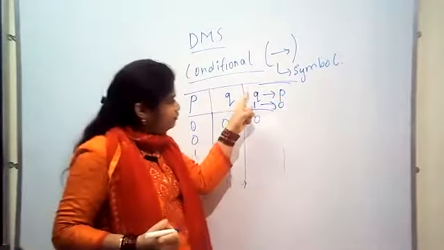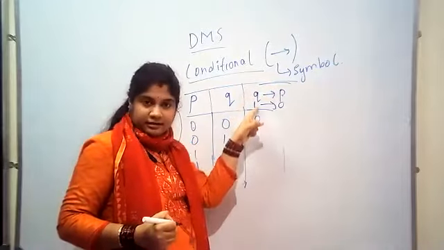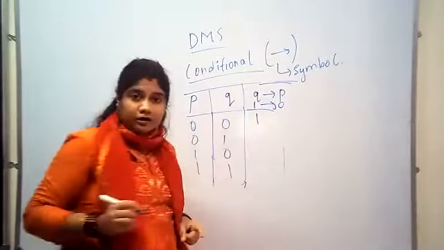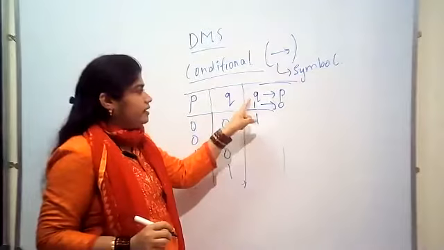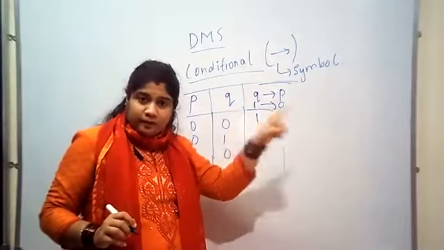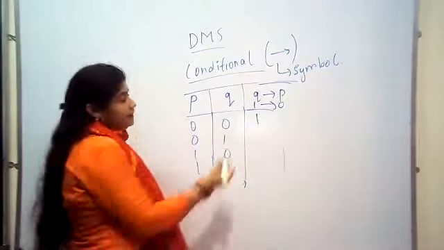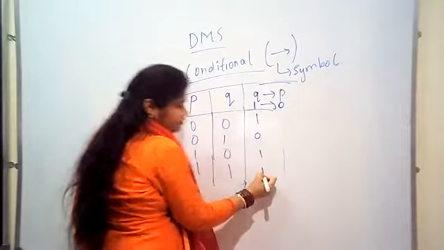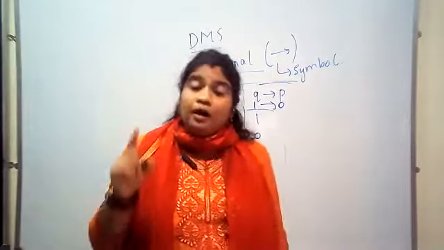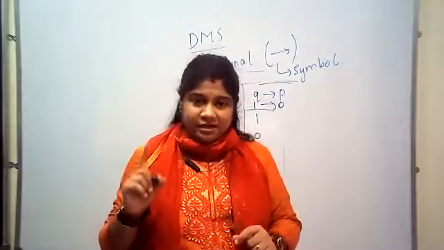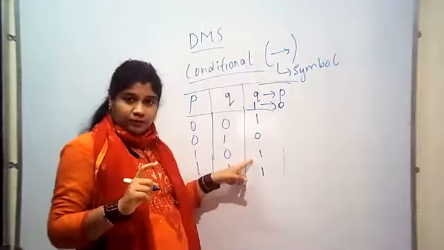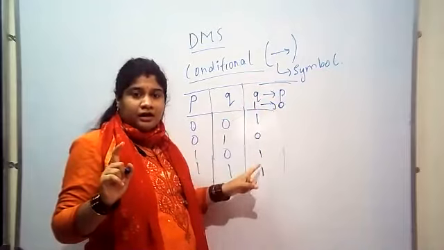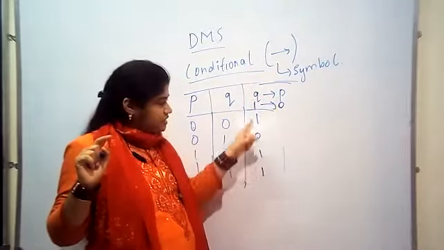So always, if Q then P, if Q is 1 and P is 0, our result, sorry, this is 1 here, sorry, I got confused. So 0 0 is 1. Again, when taking Q condition P, first is 1, second is 0, then our result will be 0, and the rest two others will be 1 1. Remember, whenever you have P condition Q, the third will be 0. Remember that for now: when you have P condition Q, the third row will be 0, rest others will be 1.